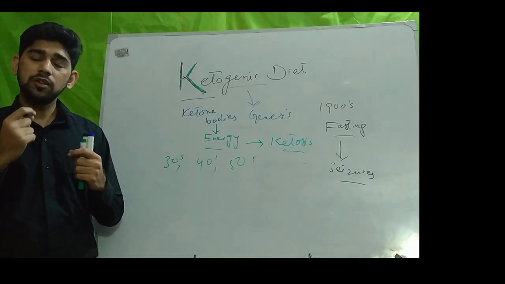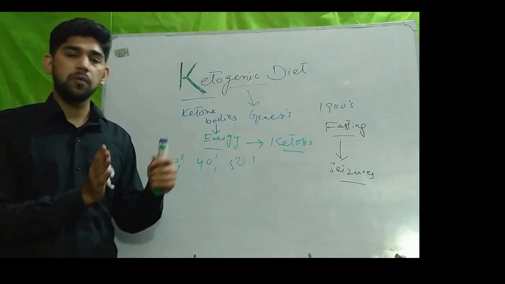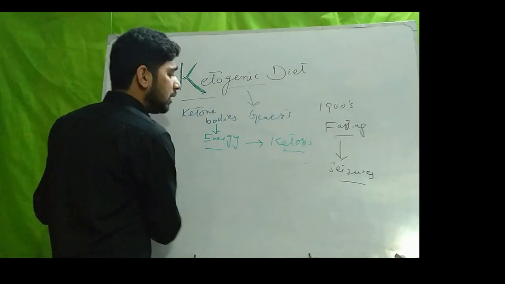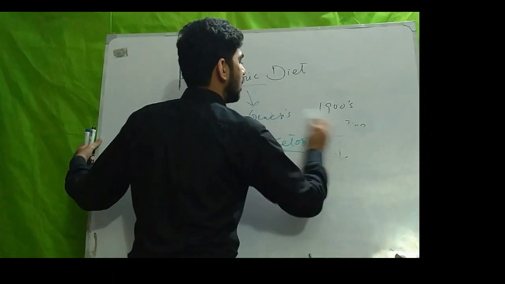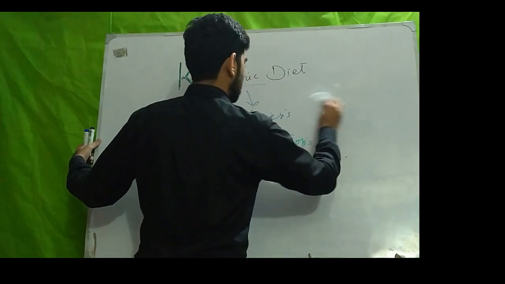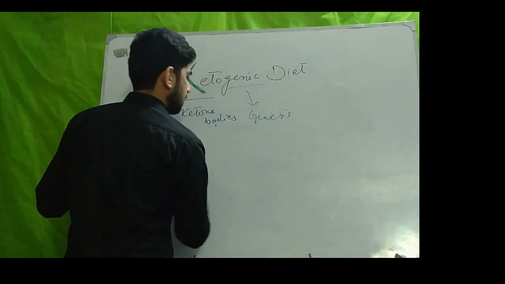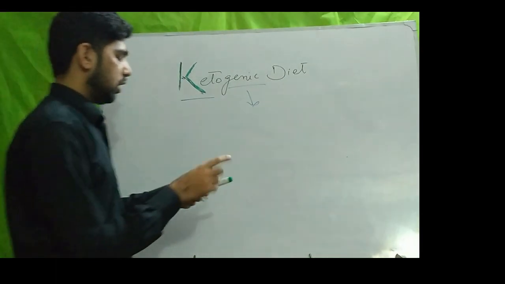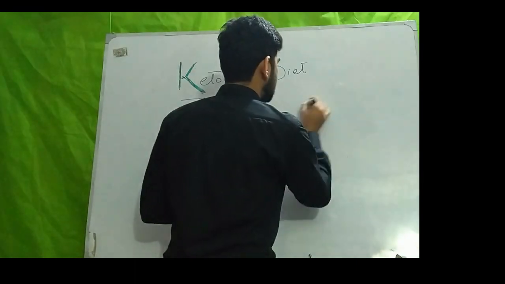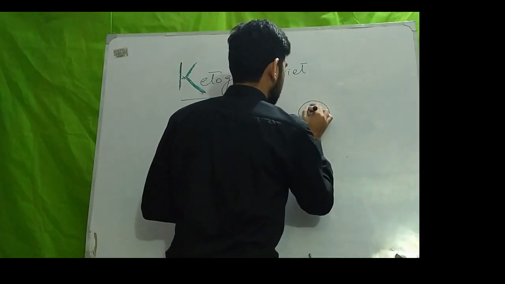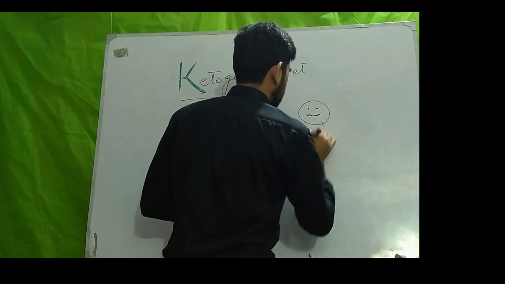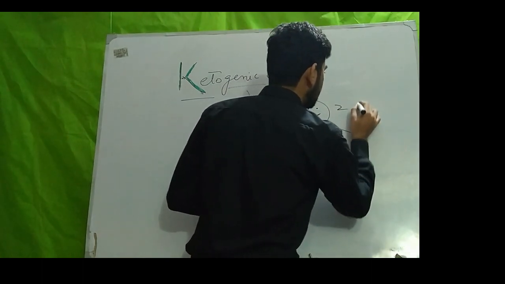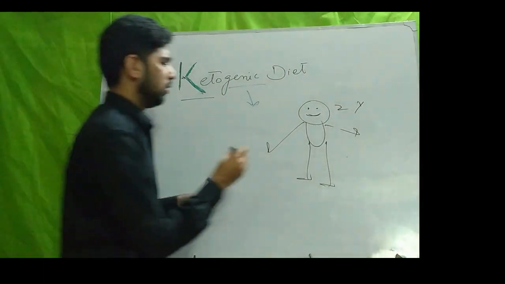And there is a very interesting story behind this rediscovery. The story is, there was a 2 year old child, and this child's name was Charlie.